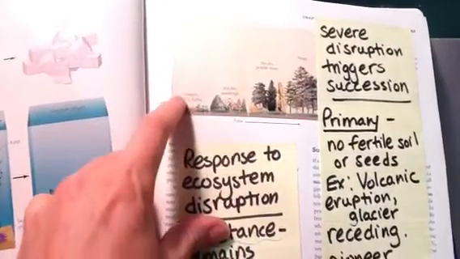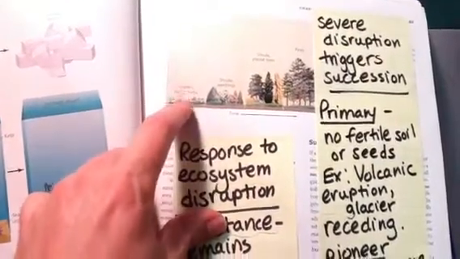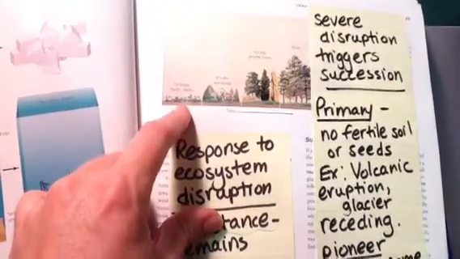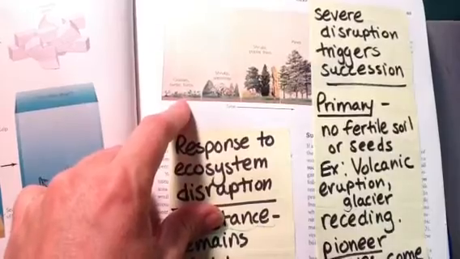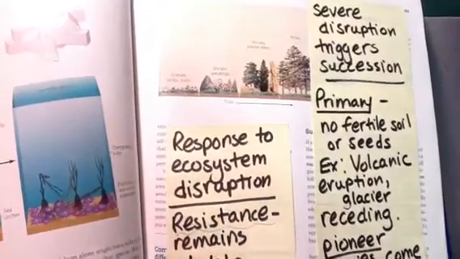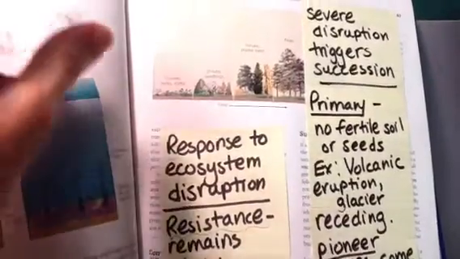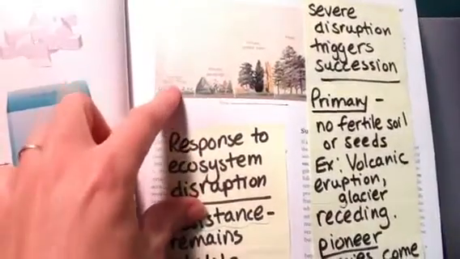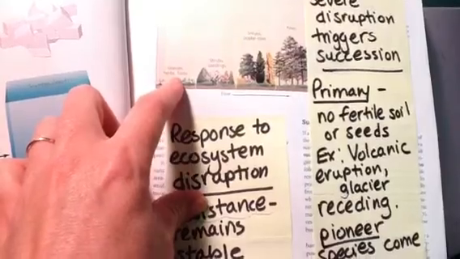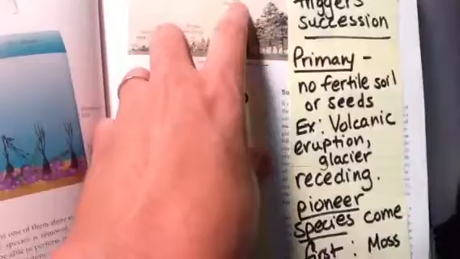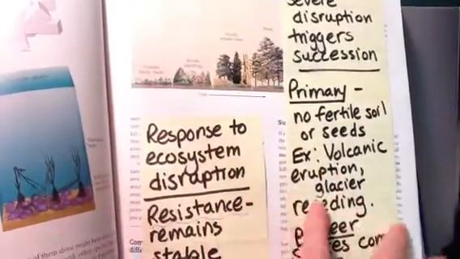Secondary succession starts with grasses and herbs and forbs because there is fertile soil and there are seeds in the ground. And so a fire does that. A fire doesn't take away the soil. In fact, a fire makes more fertile soil. So after a fire, you start with secondary succession, and you start with grasses and herbs first, and then shrubs, and then small trees, and then large trees. So we can sticky note that on the next page, page 164.